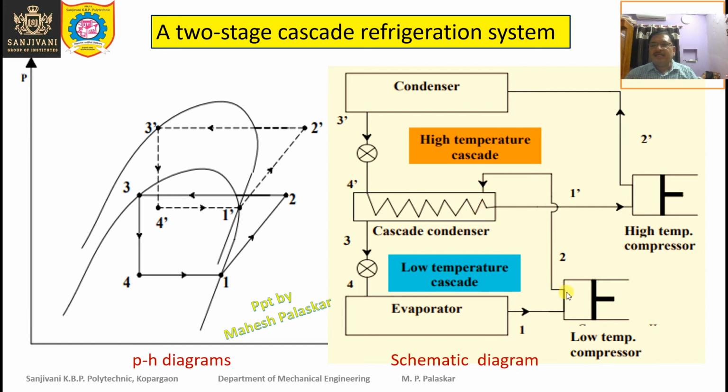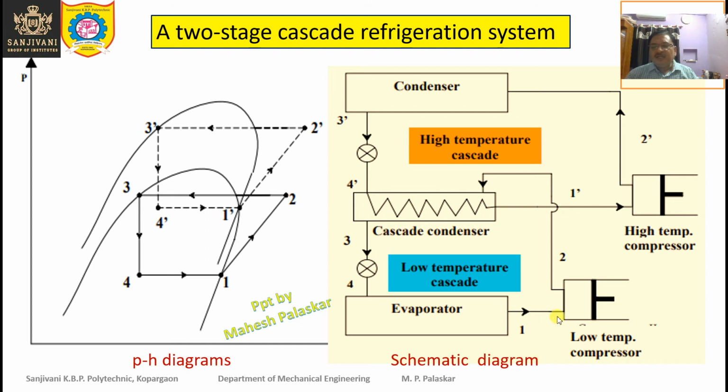The refrigerant gets compressed, then it is cooled and condensed in this condenser, then it is expanded in this expansion device, and then it goes to the evaporator where it evaporates, absorbing heat and providing the refrigerating effect. Then this refrigerant goes back to the compressor to be compressed further and the cycle is repeated.